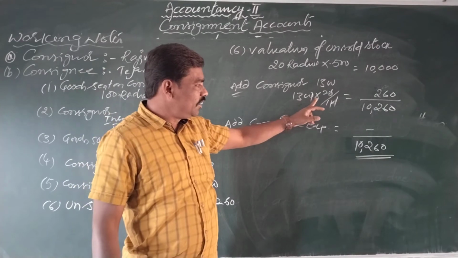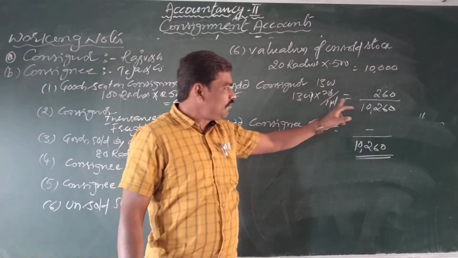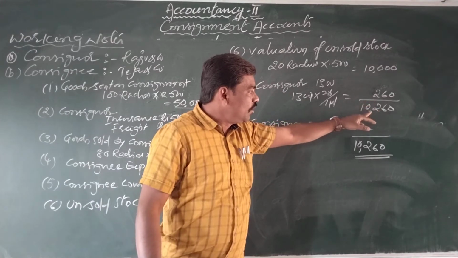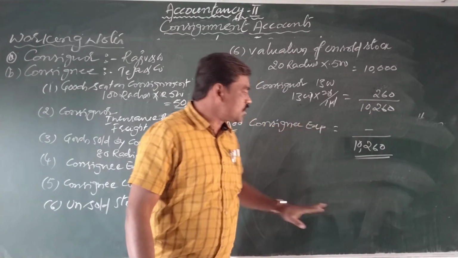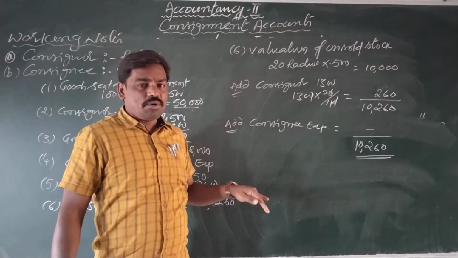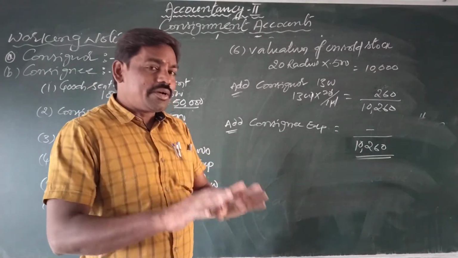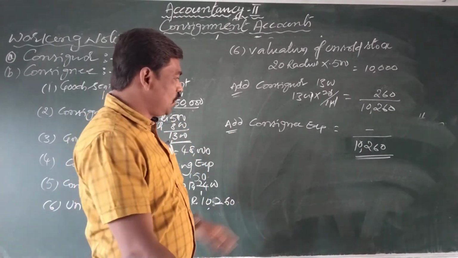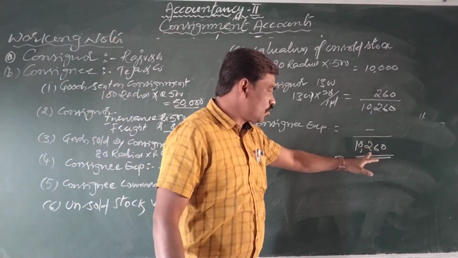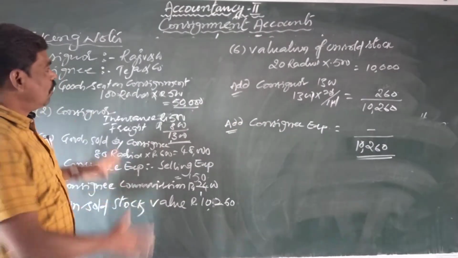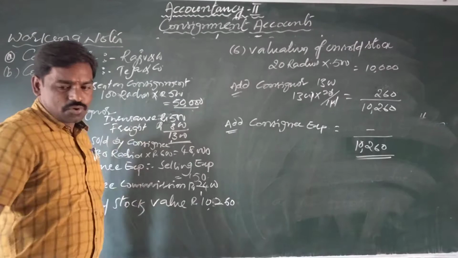So 1300 into 20 by 100, then we get 260. So add it to the closing stock value, and here 10,260. And in this problem there are no non-recurring expenses met by the consignee. So total amount 10,260. In this way we prepare working notes for the given problem.